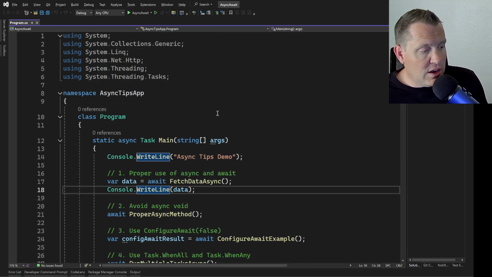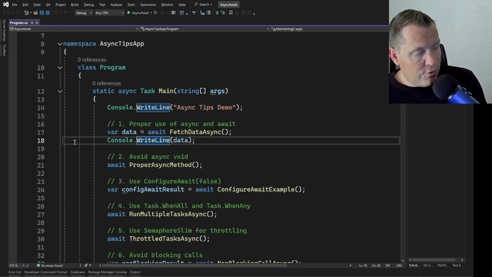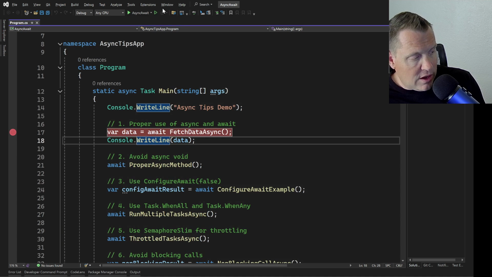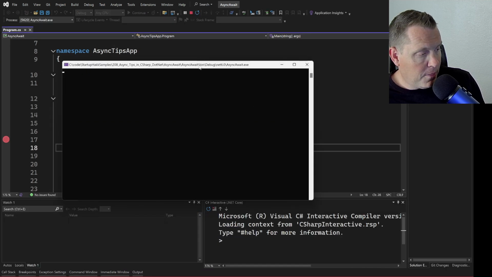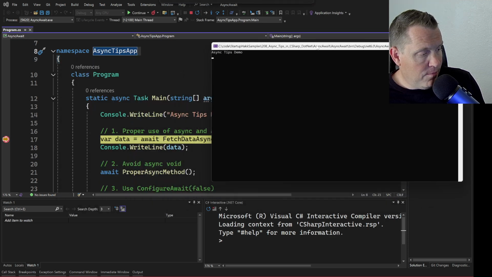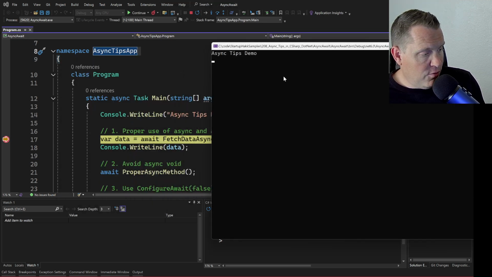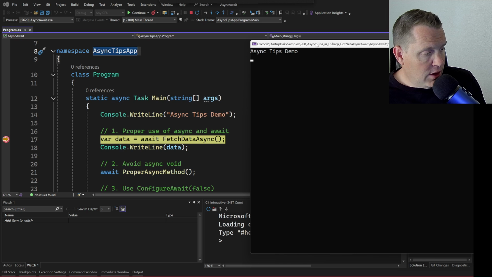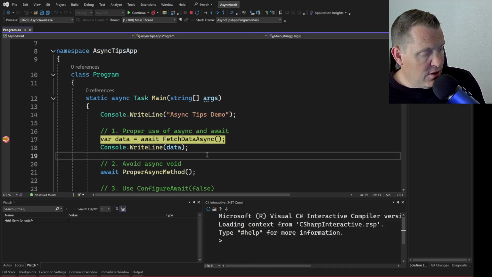All right, so again, as always, our code samples are runnable, and we try to make these really useful for you guys. So in this case, we have a WriteLine to see the async tip demo. So I'm going to go ahead and fire this up so that we can watch this run here. All right, so we ran to that point here. And let's see if we can make this a little bit bigger, so we can see the beginning of this, right?